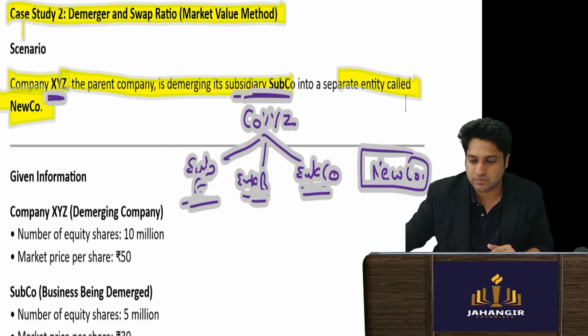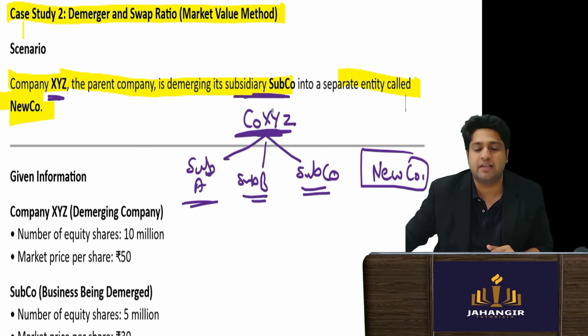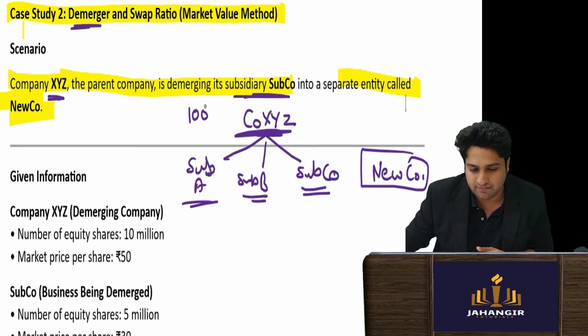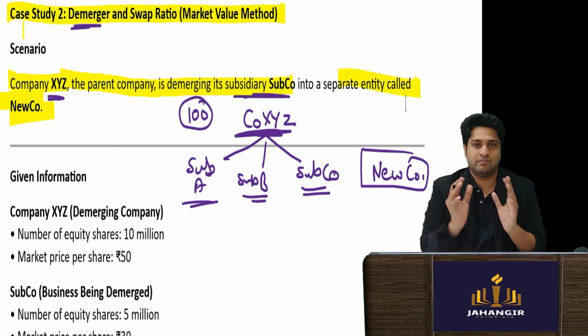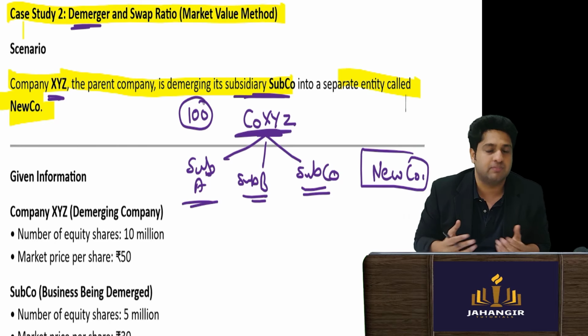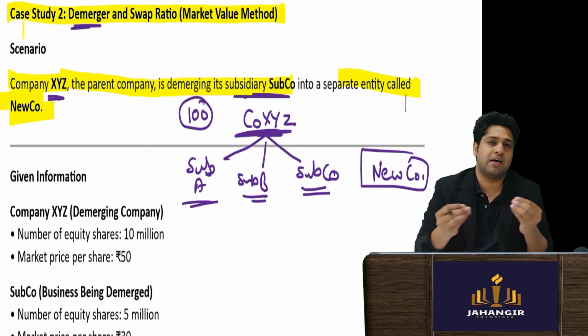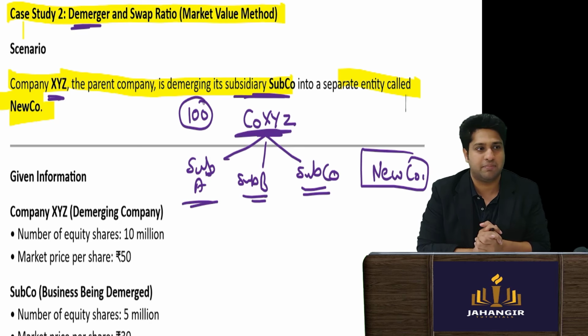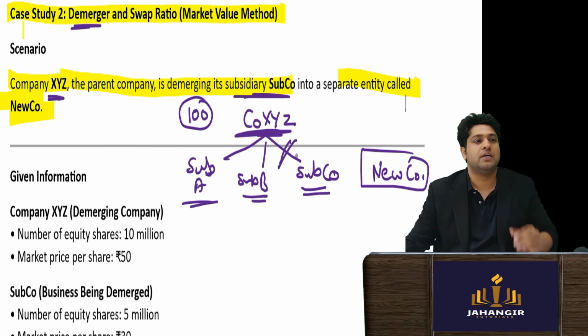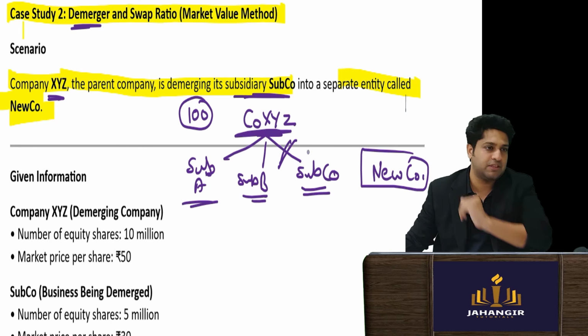Now if I was a shareholder in company XYZ, pre-demerger, what is the status? Let's say I am holding the share, and the value of the company is 100. Pay attention to what I'm saying. The value of the company is 100 and I was pretty much happy. The share market price was also 100. I was extremely happy. Now the company made a decision to split off a subsidiary into a new company.